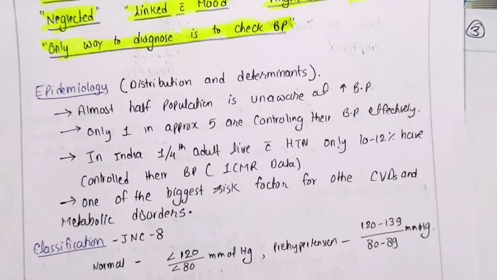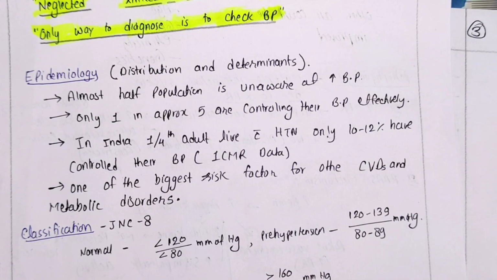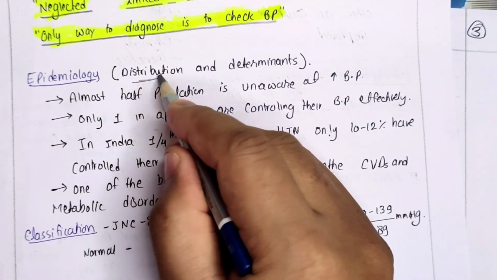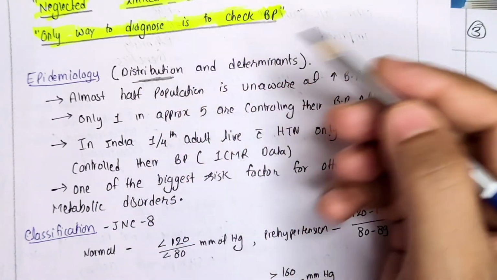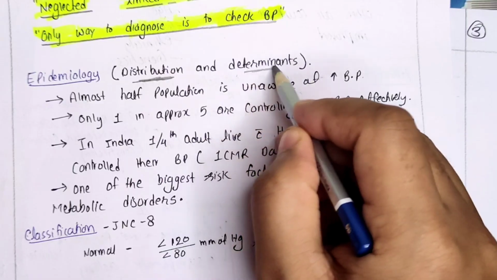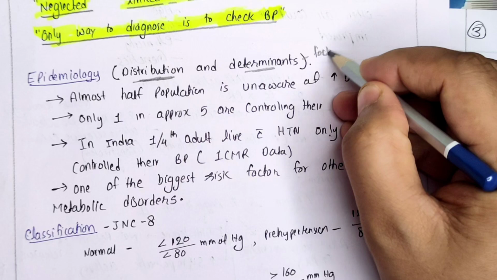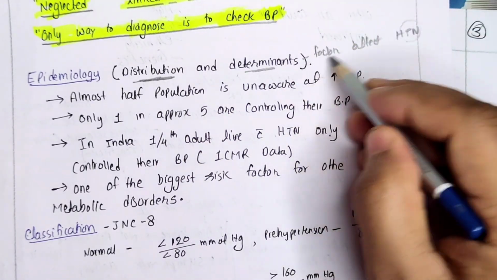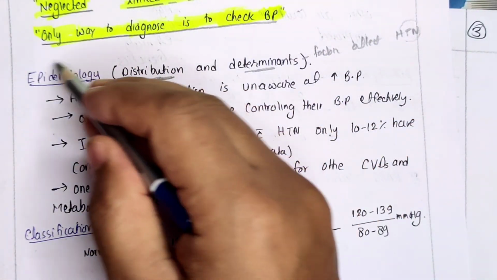Now we will see the epidemiology. This might be very new, as this is our first class of Pharmacotherapeutics 1. Now we should all understand what epidemiology is. Let's take hypertension. How is hypertension distributed in the population, whether the Indian population, a state population or a city population, and what are its determinants? The determinants मतलब कि इसको factors affecting it. So how hypertension is affected and what is the pattern of its distribution in the population is nothing but epidemiology.